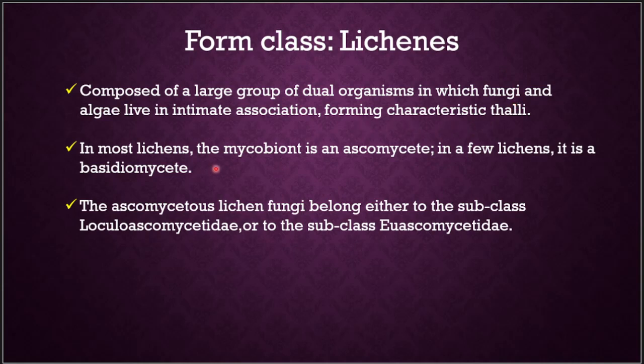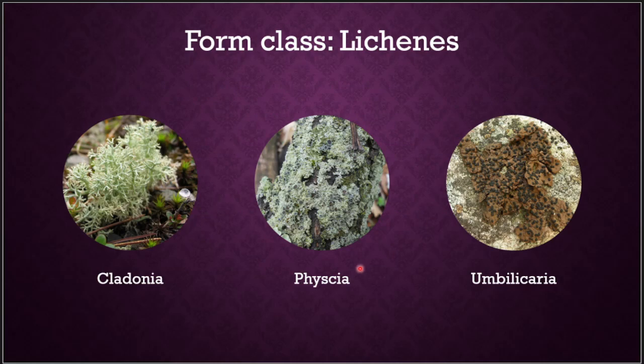In most lichens the mycobiont is an ascomycete, and only in a few lichens it is a basidiomycete. Ascomycetes lichens come under the subclass Loculoascomycetidae or subclass Euascomycetidae. Some examples for lichens are Cladonia, Physcia, and Umbilicaria.